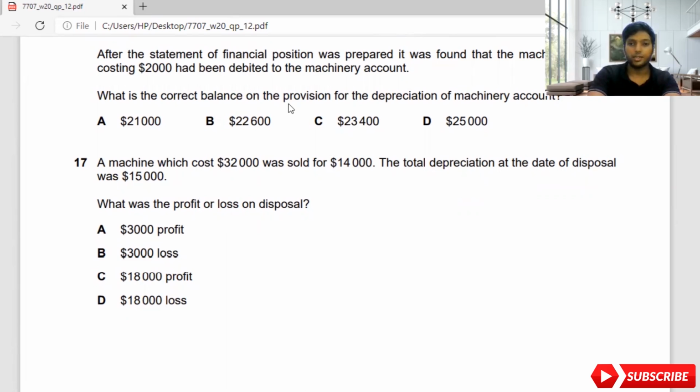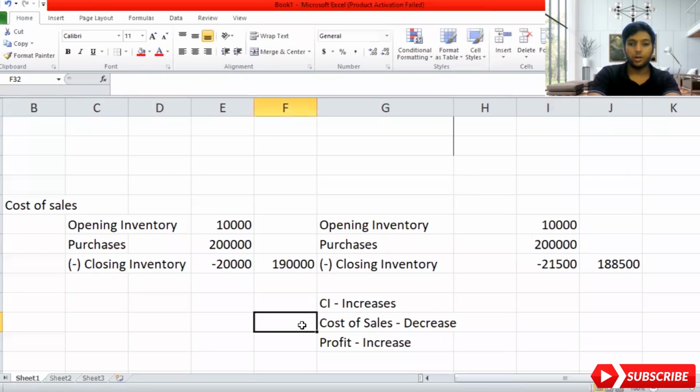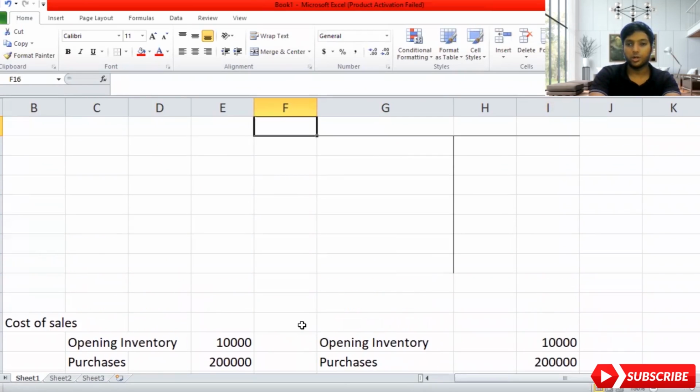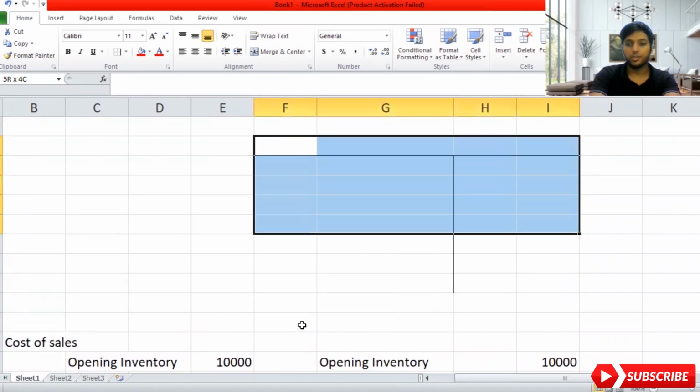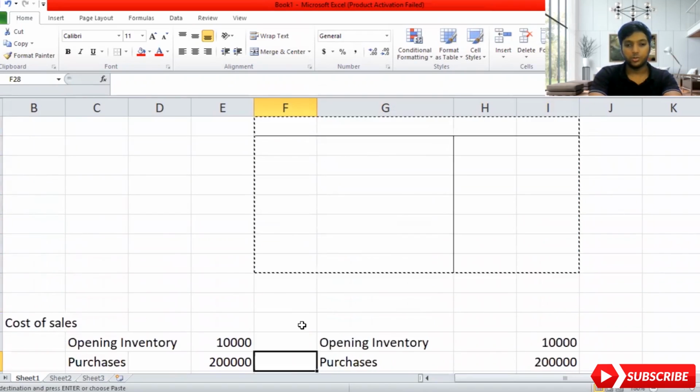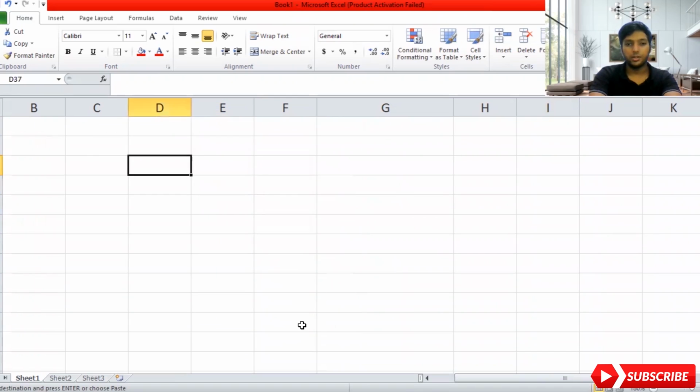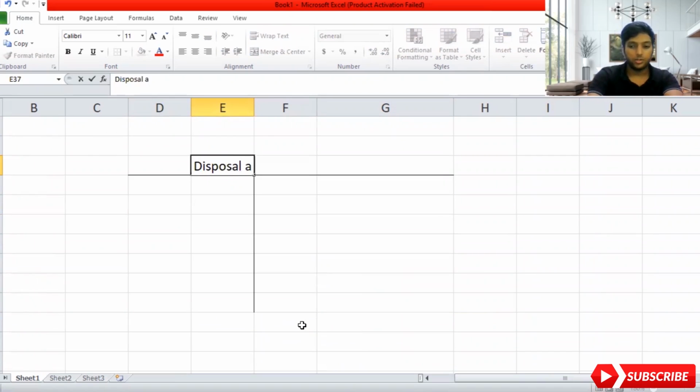Whenever you have a question like that, guys, you need to draw up a ledger account. So I'll show you how a disposal works. Let me copy this a bit down so I can explain it a bit more clearly. Okay, so I have copied it here. I'll write here disposal account. So this is the basic way you need to do your disposal account.